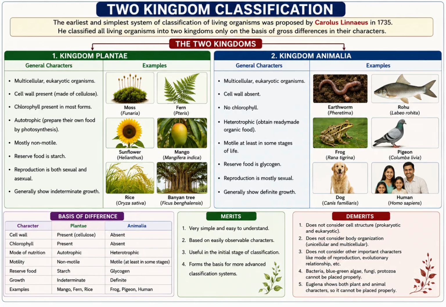Another example is fungi. They cannot prepare their own food, so they are not plants. And then third, Euglena. Euglena shows both plant and animal characters. Then where will it be placed? Also, unicellular organisms differ greatly from multicellular organisms. Therefore, a better classification system was required.